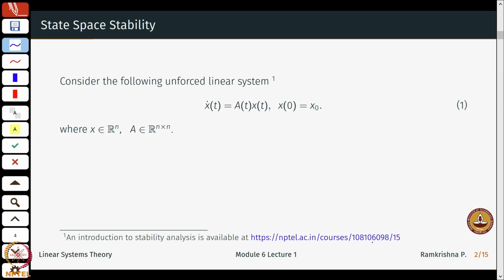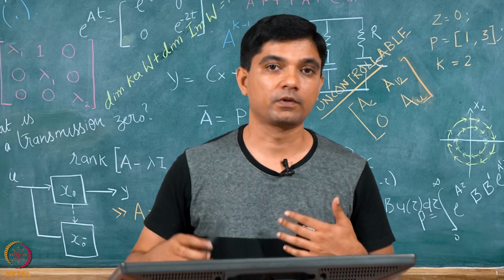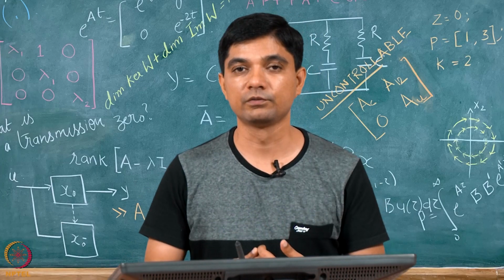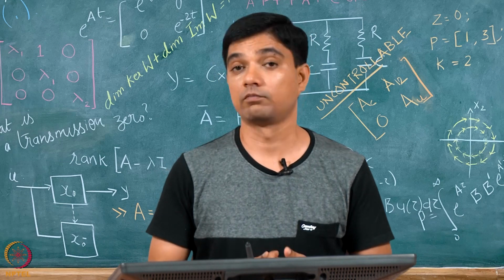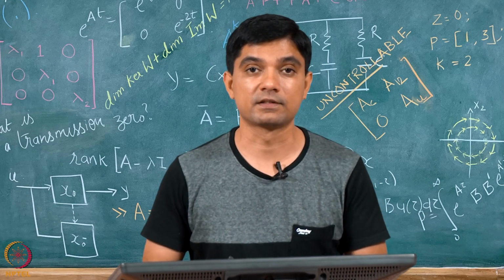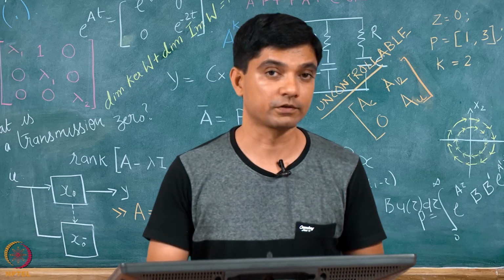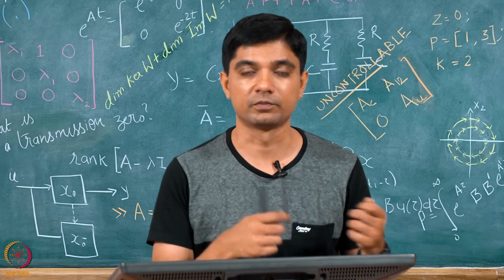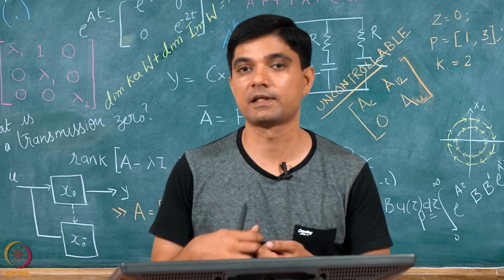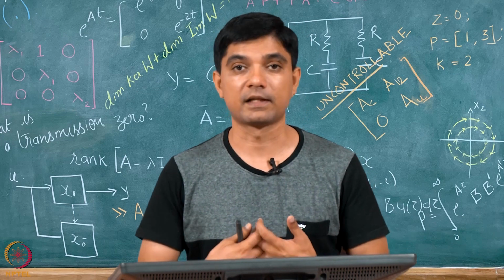Okay, I will start with the following unforced system. I will not talk of inputs as yet. x dot equal to A of t, x of t with certain initial conditions, and x is in general an n dimensional vector. In the previous control course, you would remember stability or one way of verifying stability is to look at the poles of the system, and then you had several characterizations of the poles being to the left, to the right, on the imaginary axis, repeated on the imaginary axis, and so on.